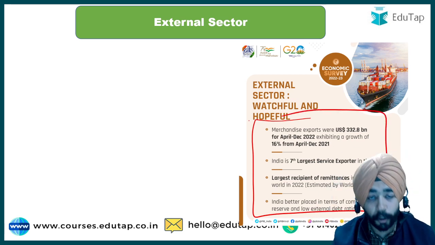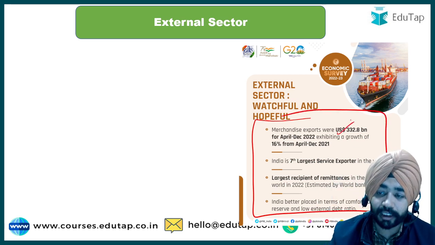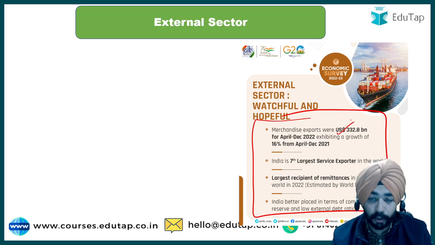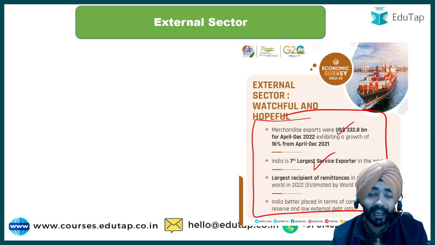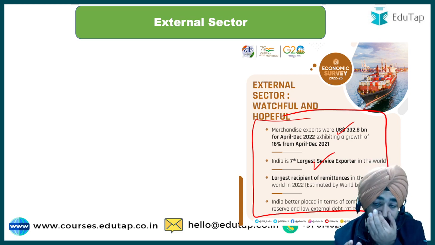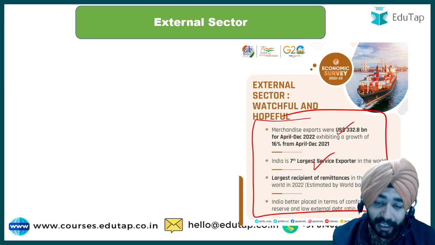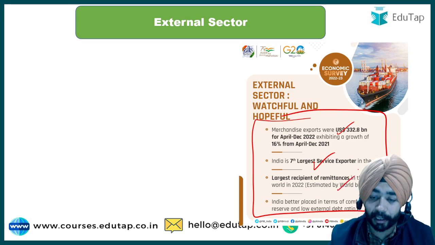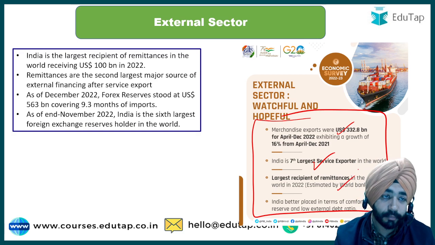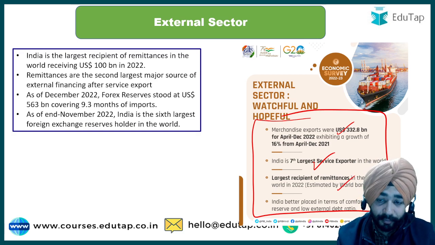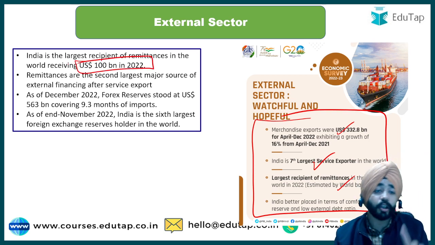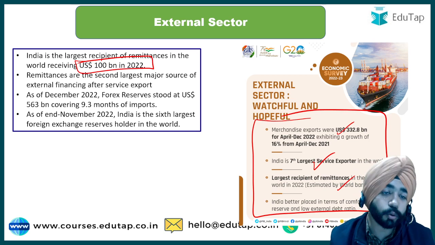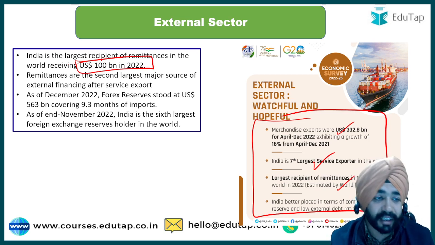Merchandise exports, if I talk about overall exports, are around $32.8 billion from April to December. India is the 7th largest service exporter in the world, and India is the largest recipient of foreign remittance as per the World Bank. I told you largest recipient, which is receiving around $100 billion in the year 2022. We have received it from private remittances.